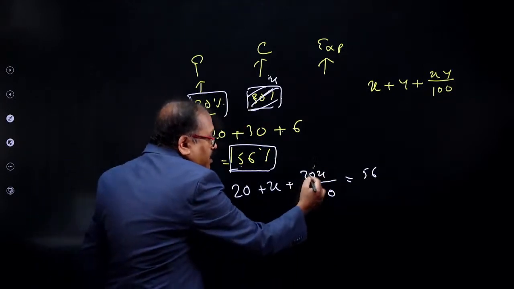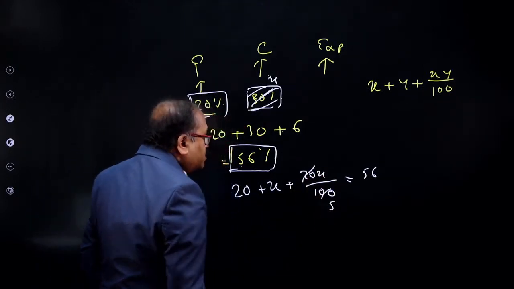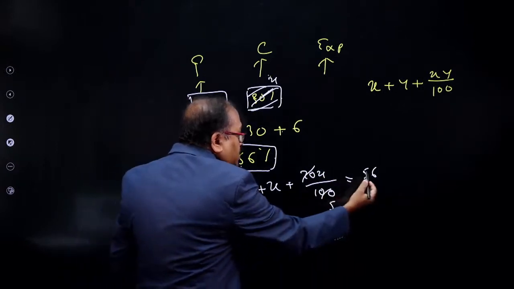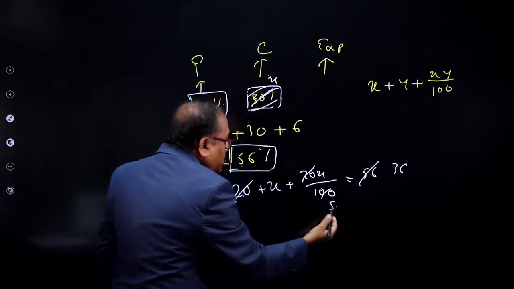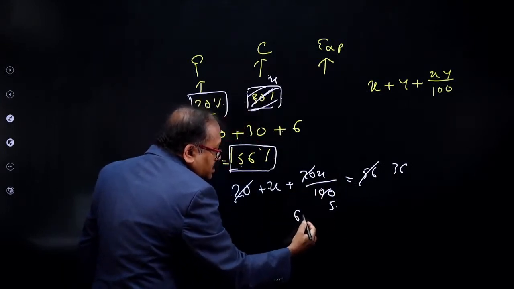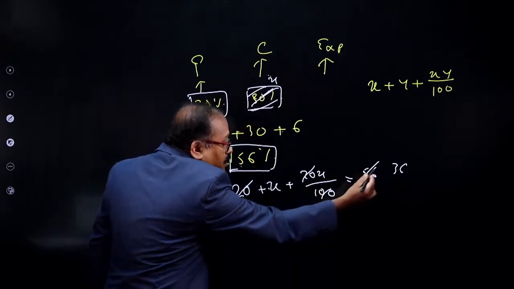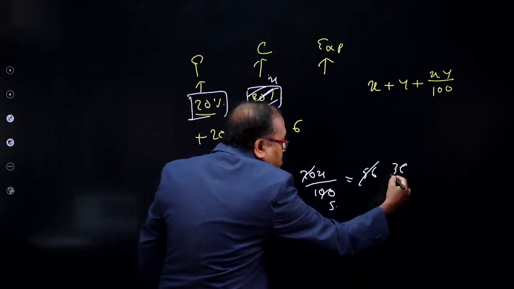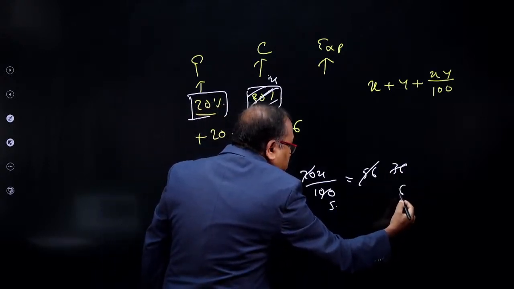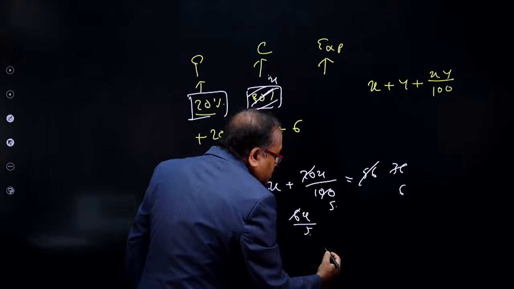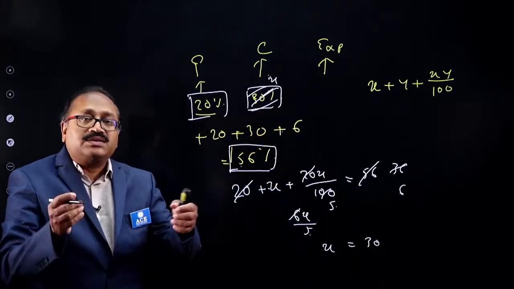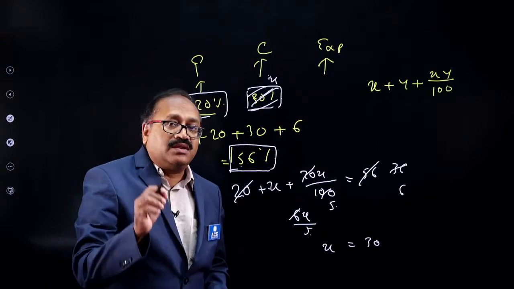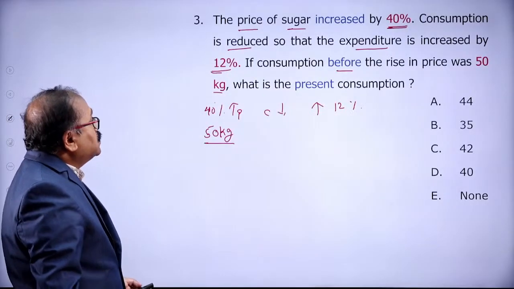Look at this: how do we cancel this? Take the 20 to the other side, then you get 36, and here it is 5x plus x, which is 6x by 5, equal to 36. With 6 cancelled, 5 into 6 is 30, so x equals 30.